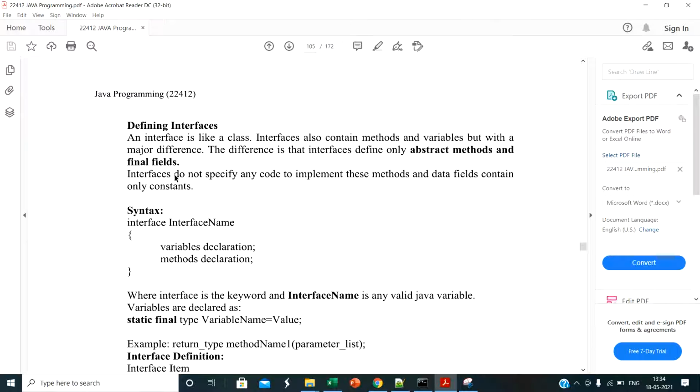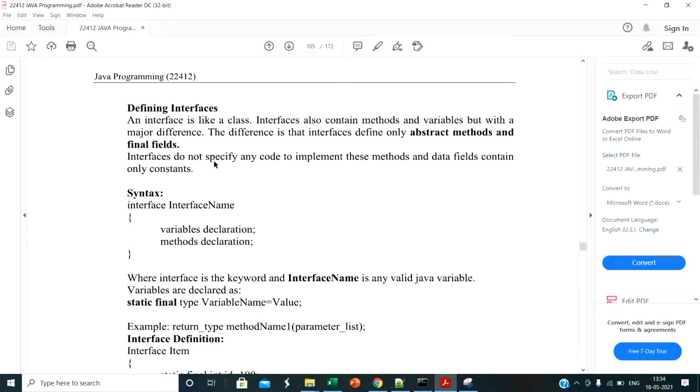So in simple words we can create one definition of interface. An interface is similar to a class which contains abstract methods and final variables. Final variable means the value of the variable is fixed, and abstract method means we can only declare the method in the interface and define it in the main class. An interface does not specify any code to implement the methods, and data fields contain only constants.